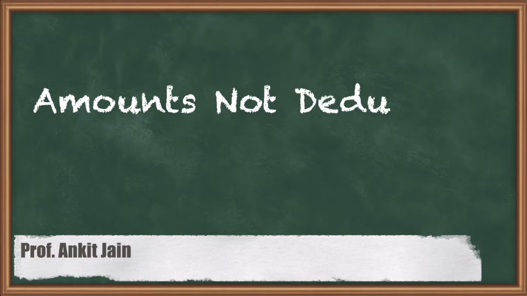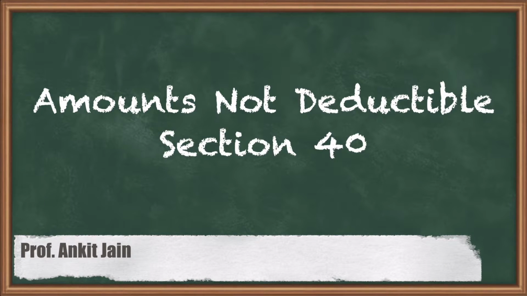Hello friends, today's topic is amounts not deductible, which is section 40. In this we will be studying what expenditure incurred by the SSC won't be allowed to the SSC, wherein taxes are not deducted, then expenditure will not be allowed as deduction to the SSC. Deduction of income taxes paid won't be allowed as deduction. Any expenditure, for example, remuneration paid to the partner, interest paid to the partner, if it is excessive, won't be allowed as deduction to the SSC, and so on and so forth.